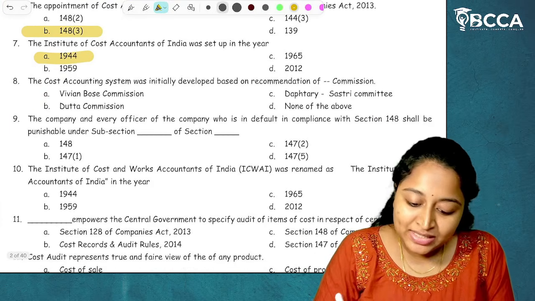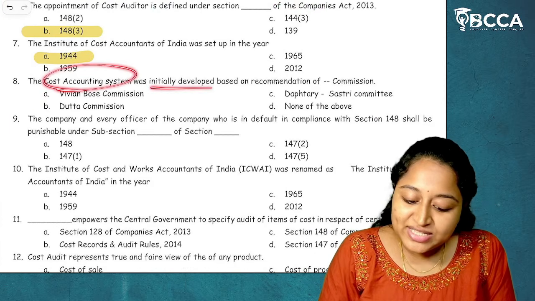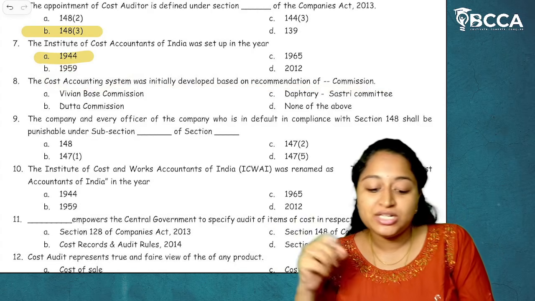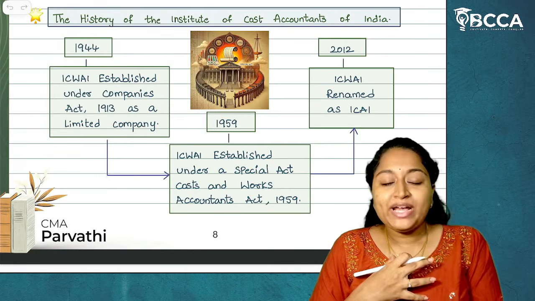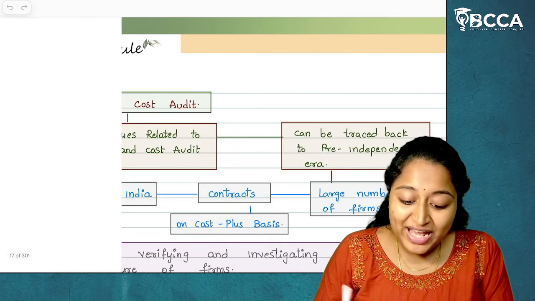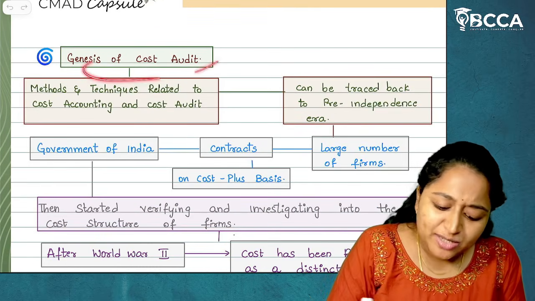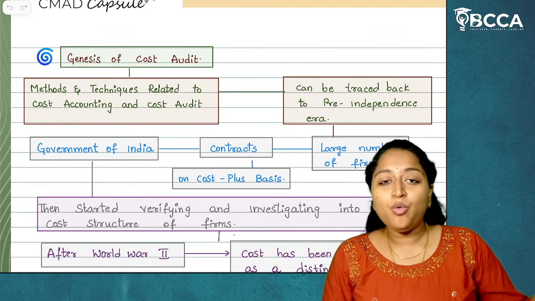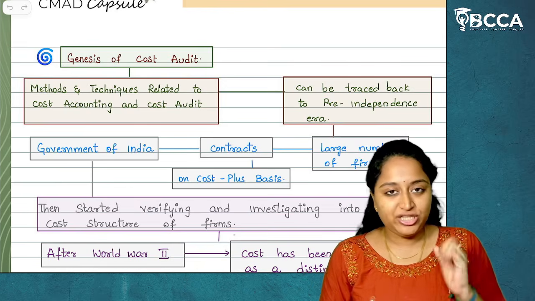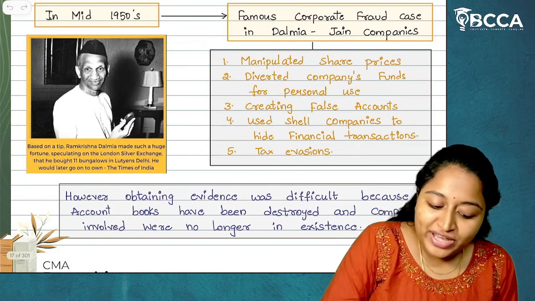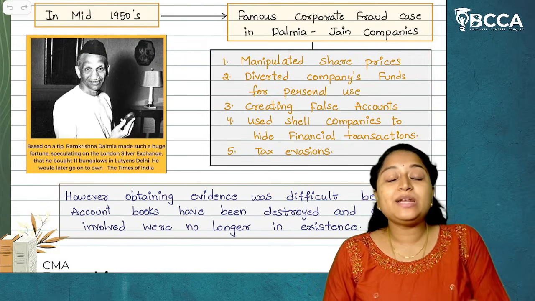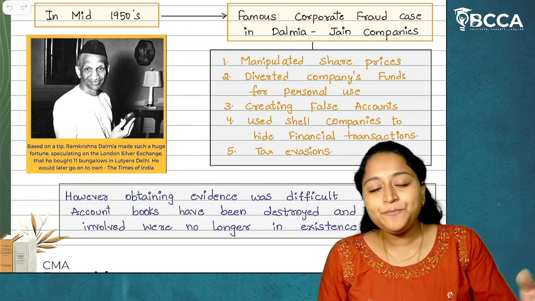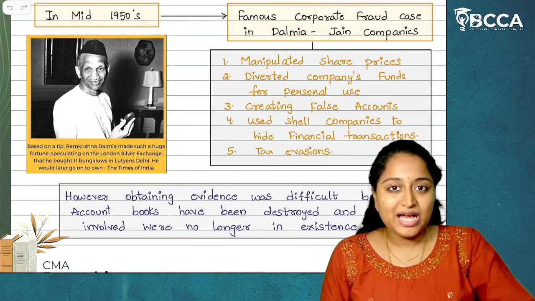I hope it's clear. Then the cost accounting system was initially developed based on the recommendations of Dash Commission. So in the entire analysis or basics of cost audit, we have seen the genesis of cost audit. What does it mean by genesis of cost audit? Nothing but the old history of cost audit, how cost audit has been brought up, everything. And we have seen a famous corporate fraud case, which is the Dalmia Jain Companies. Now, there was a famous fraud which happened by them, which is the Dalmia Jain Companies.